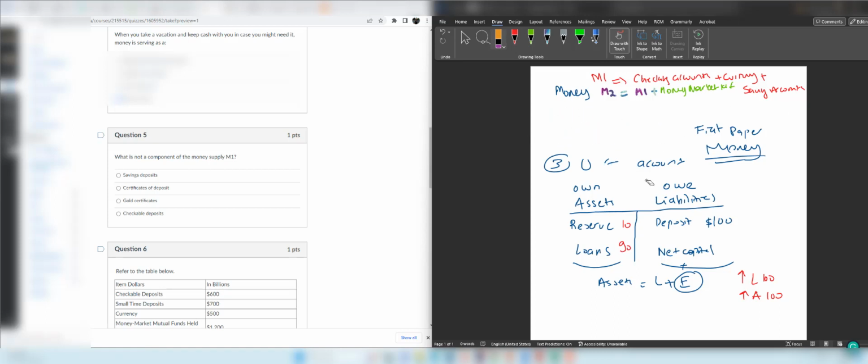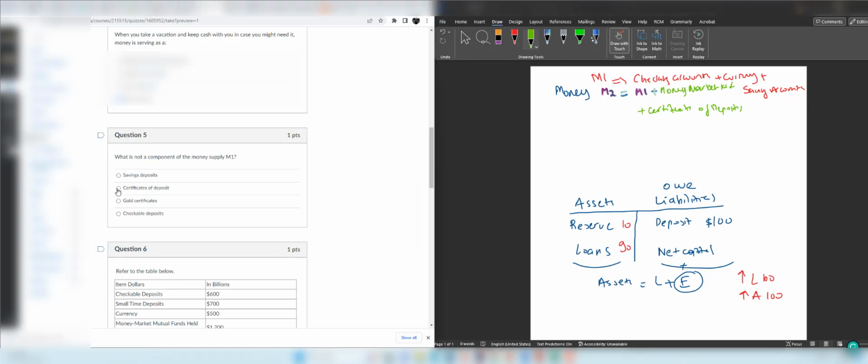And what else do we have under this? Certificates of deposit. So what is a certificate of deposit? For instance, you want some return on your saving account and you promise not to withdraw the money for 3 months. So this is a time deposit example. And when you keep your money 3 months, you get a better return than any saving account that doesn't have a time restriction. Therefore, certificates of deposit are also M2. So given this, the right answer is certificate of deposits because it is M2.